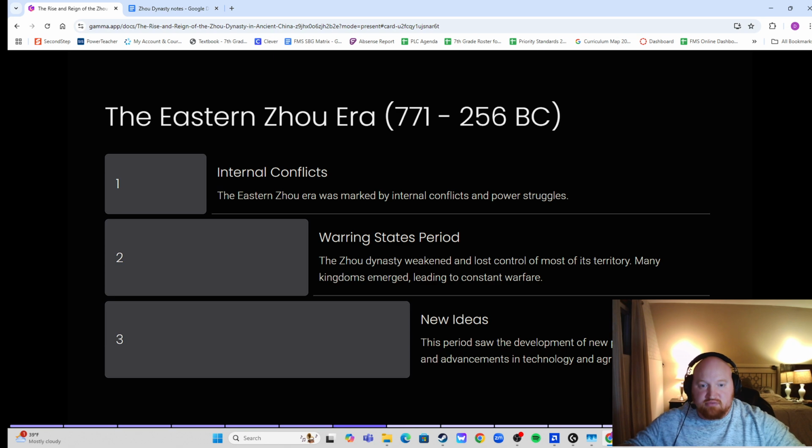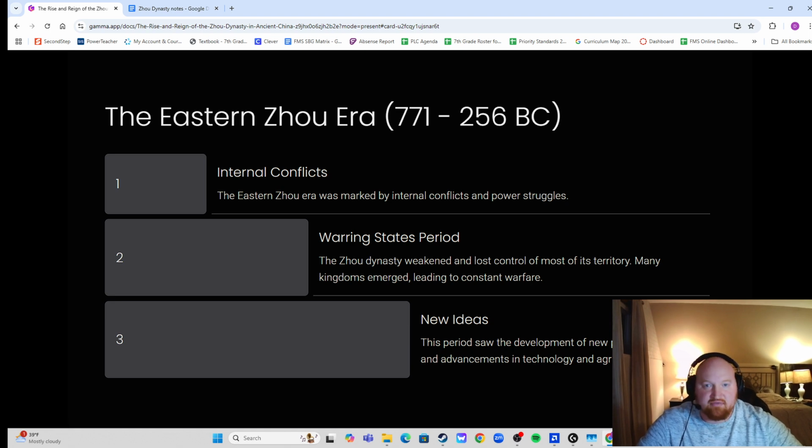So it kind of all just breaks apart and they start going to war against each other. So the Zhou Dynasty weakened and lost control of most of its territory. Many kingdoms emerged, leading to constant warfare. So they break apart. Everyone starts saying, hey, I want this part of land. And they say, this is now my piece of land and I'm going to go and take control. I'm going to have the mandate of heaven. Doesn't happen.